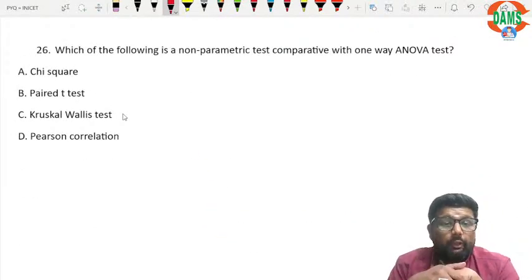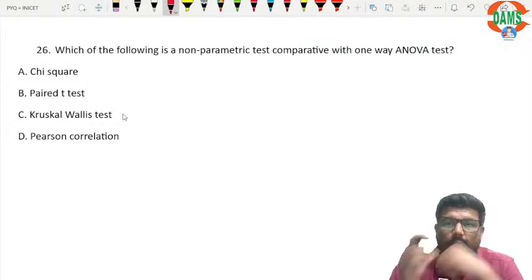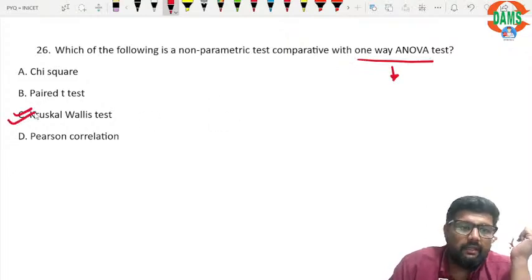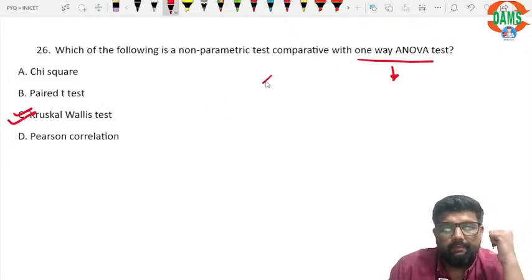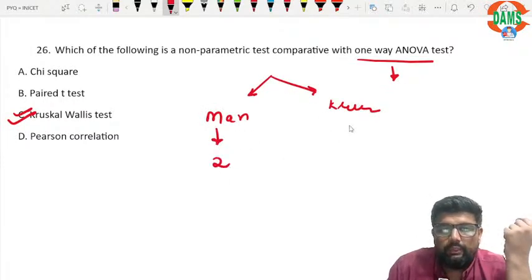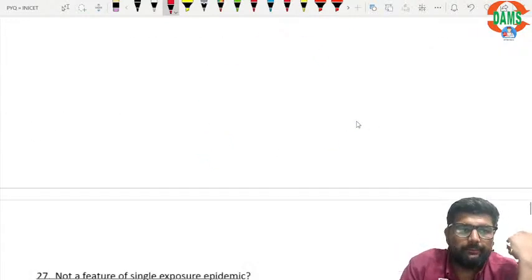Which of the following is a non-parametric test comparative with one-way ANOVA? So here the answer is Kruskal-Wallis. Remember I told you Mann-Whitney and Kruskal-Wallis. If two groups, then Mann-Whitney. If more than two, then Kruskal-Wallis.